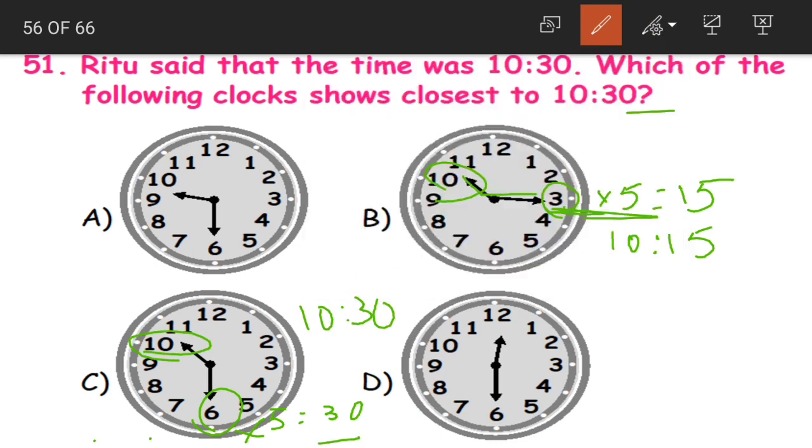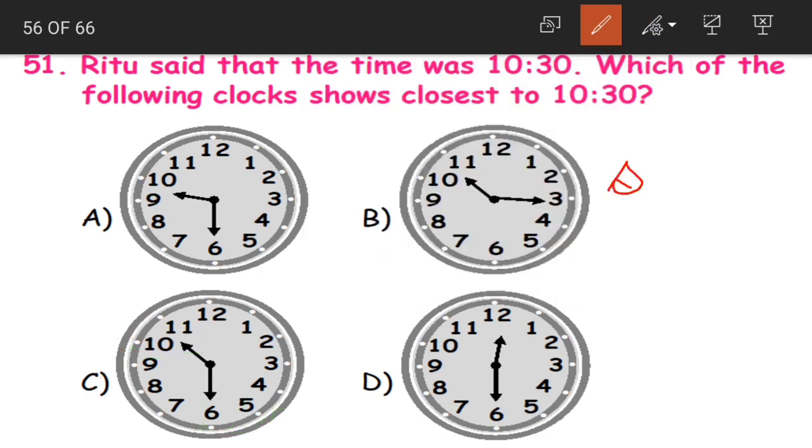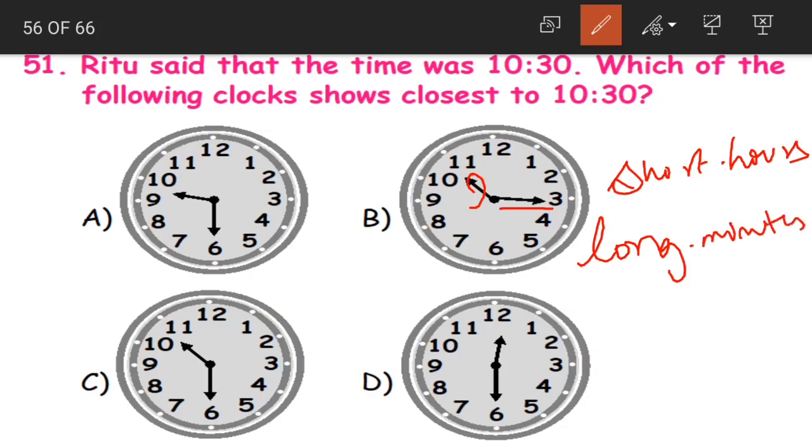Now tell me which option is showing the time closest to 10:30? Option C. What are the points to remember, children? Shorthand is for hours and the long hand is for minutes. See, this is short and this is long. And to calculate the minutes, we have to multiply the number by 5. 3 into 5 is equal to 15. Here 6 into 5 is equal to 30.